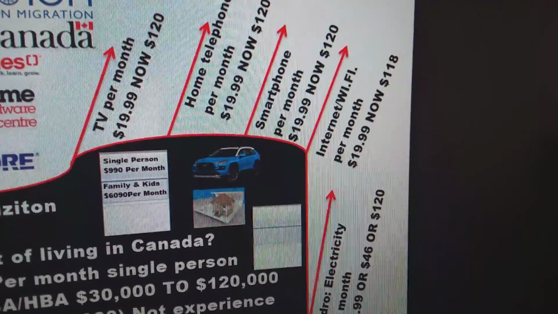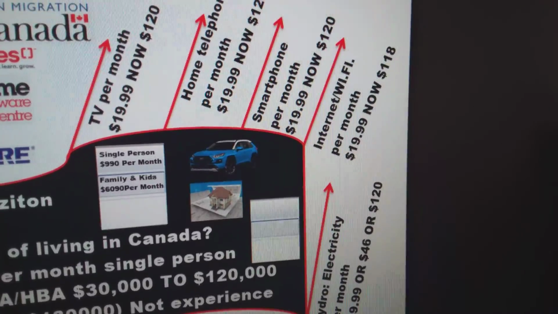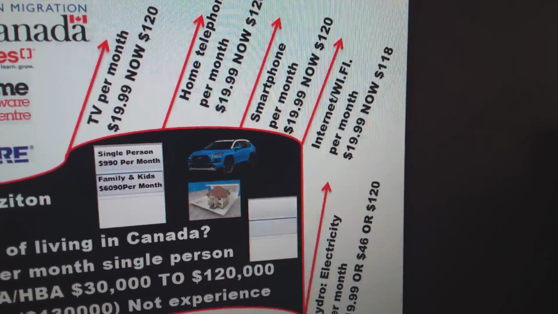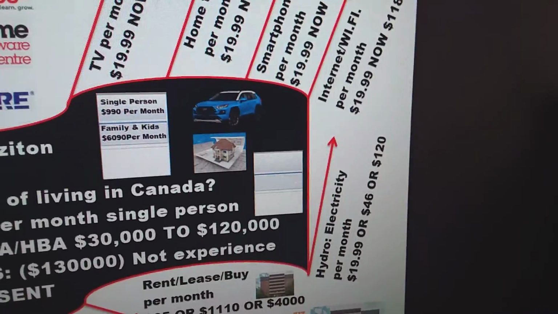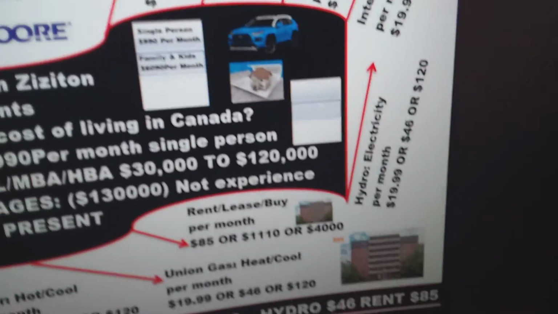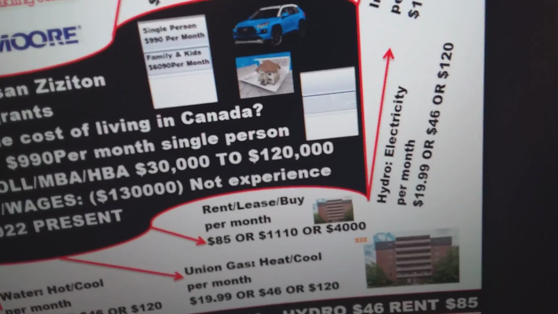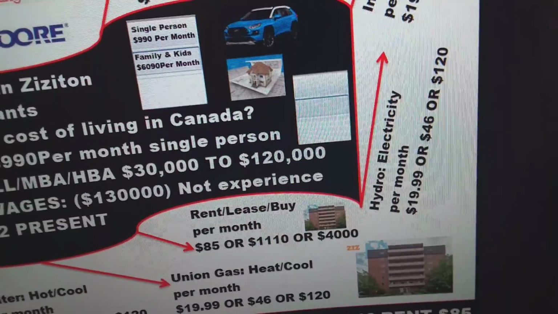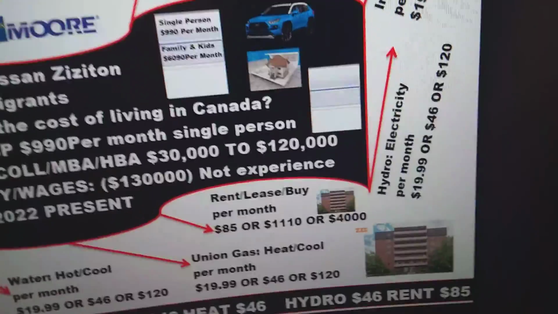The internet Wi-Fi also per month, that is what they're saying, $118, is the same thing. And then the hydro electricity is no longer $20, it is $120.